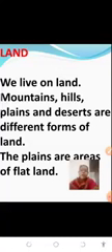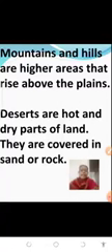We live on land. Mountains, hills, plains and deserts are different forms of land. The plains are areas of flat land. The explanation part already I have done in the last lecture. So today we are only reading the lesson.